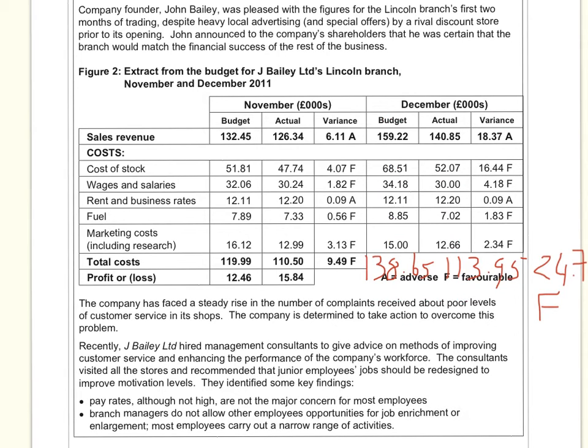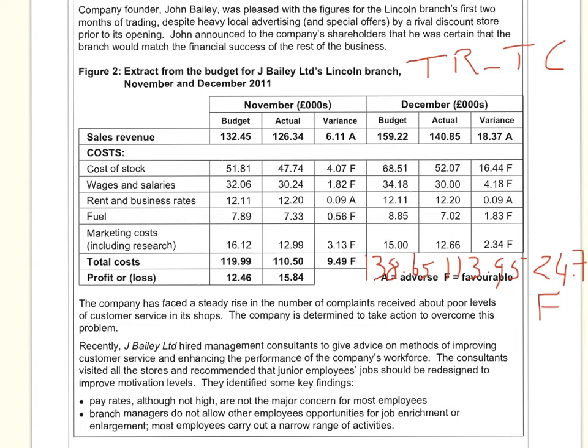So now that we've got the total cost figures and the revenue figures, we can work out the profit, because we know that the formula for profit is total revenue minus total costs.